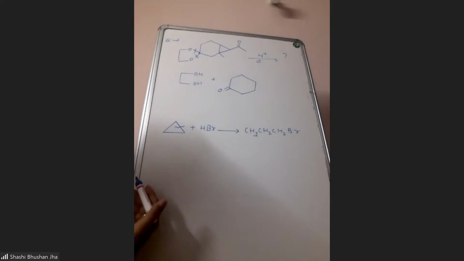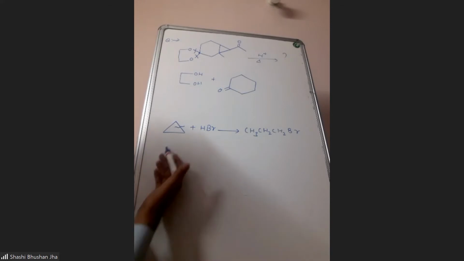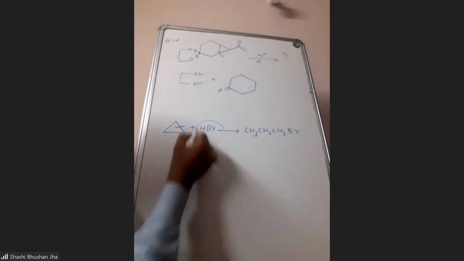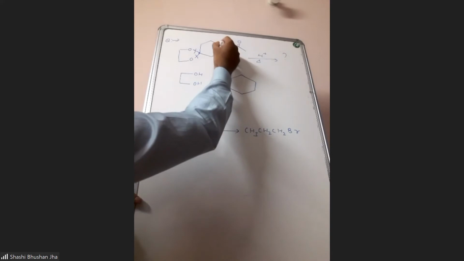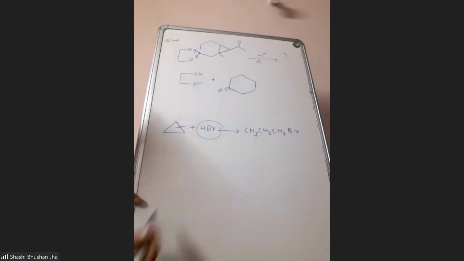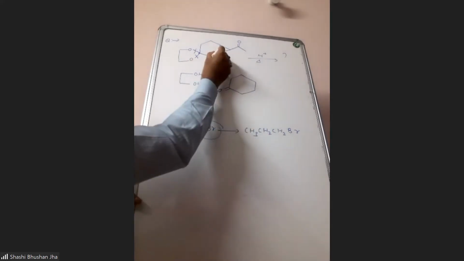So if you have a 3-membered ring or 4-membered ring, means cyclopropane or cyclobutane, then that reacts with this kind of reagent and ring opening happens. So here you are adding an electrophile and this is a 3-membered ring. So definitely this 3-membered ring will open up.